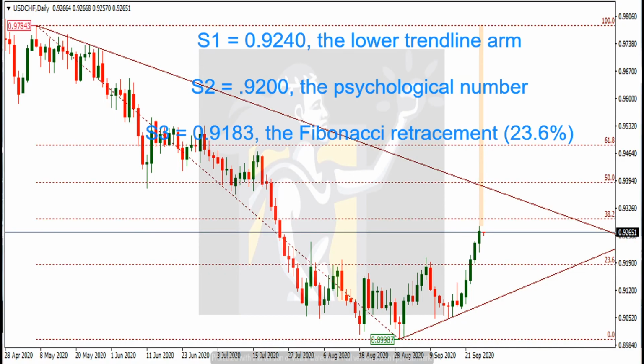This price is likely to come across the following support levels. Now, pay close attention to the chart. You'll see the first support is at 92.40, which is the lower trend line arm. The second support is a psychological number of 92 even. And finally, the third support is the 23.6 Fibonacci retracement at 91.83.